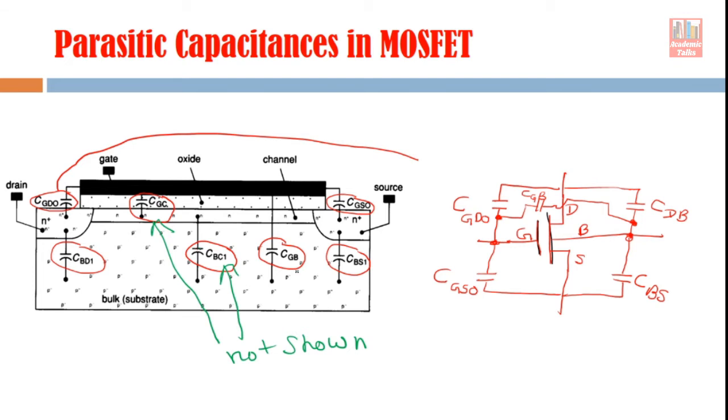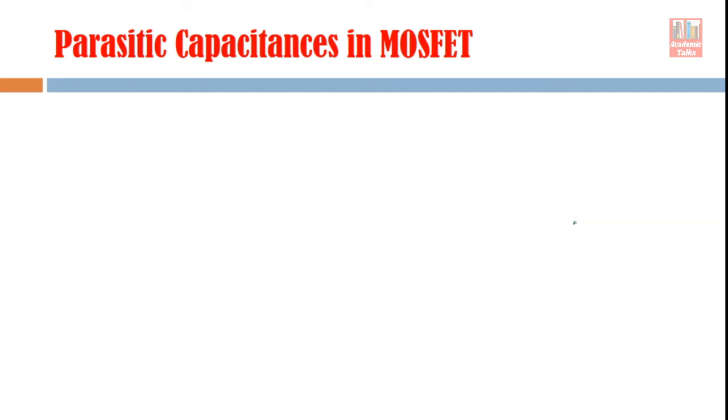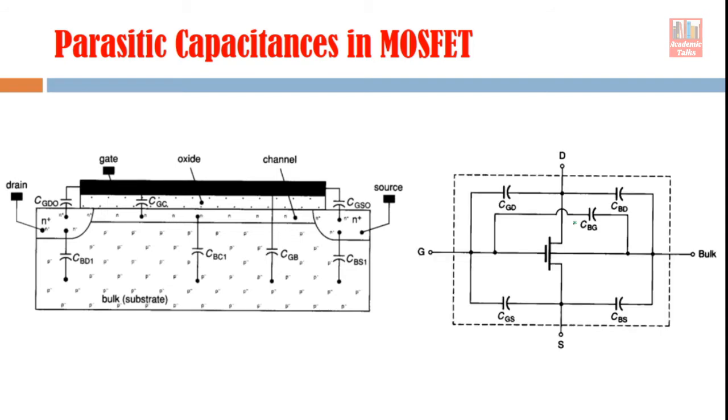Now I hope you understand how these capacitive components are connected in the circuit. If we see a MOS device in an electronic circuit, this is how these capacitive components will be connected there. Now, a more clear-cut diagram is shown here also. In the book this diagram is given.